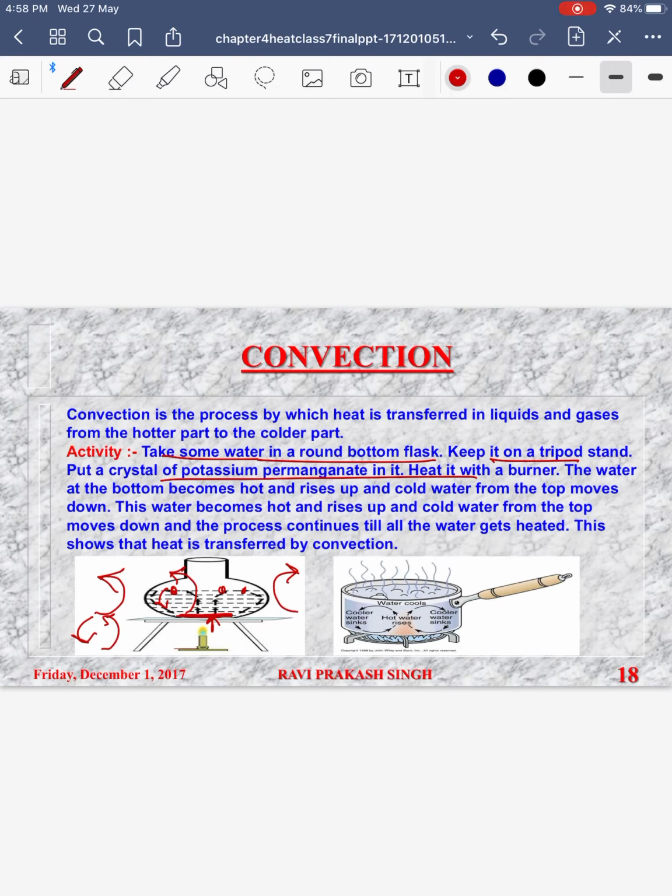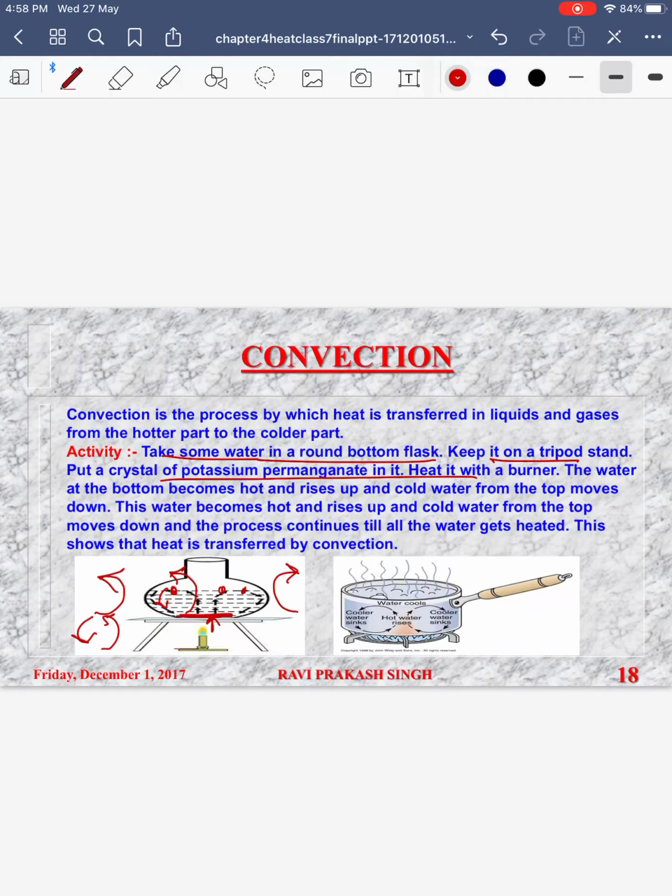A similar thing happens in air. Air molecules, when heated up, become lighter and move up. Colder molecules are heavier and they come down. So convection is the mode of heat transfer in liquids and gases, in which air currents or water currents start setting up.